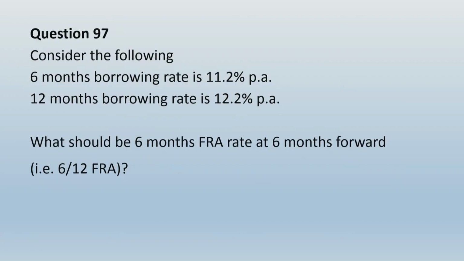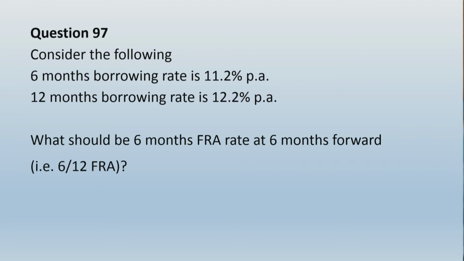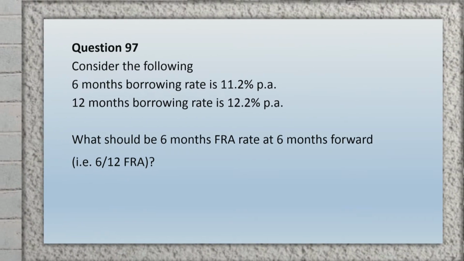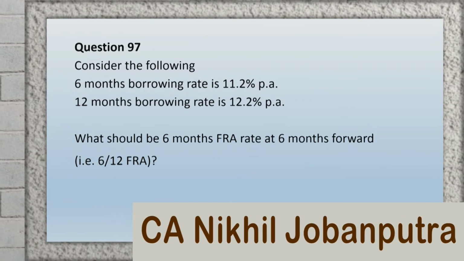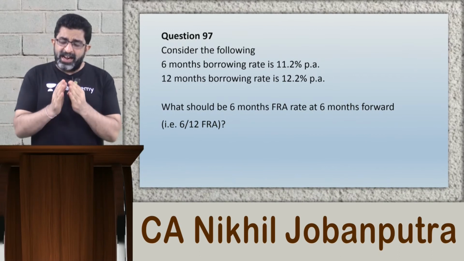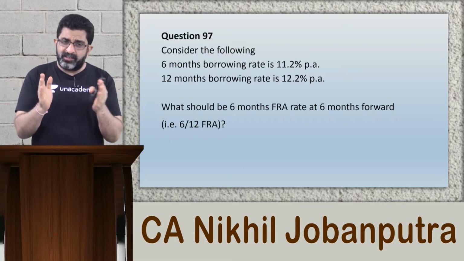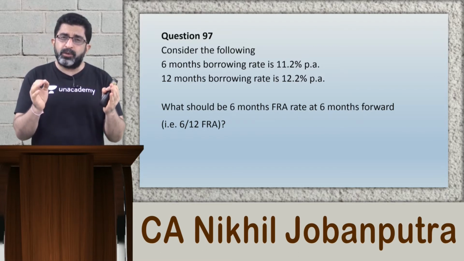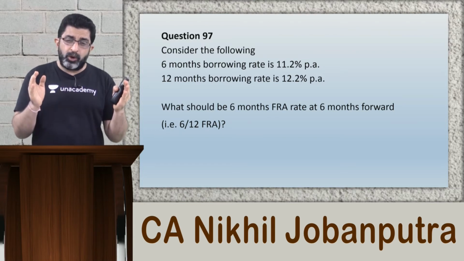This question says, consider the following: 6-month borrowing rate is 11.2% per annum, 12-month borrowing rate is 12.2% per annum. What should be the 6-month FRA rate at 6-month forward, that is 6 by 12 FRA? Before you solve this question, it is important that you have clarity about what the question is exactly asking you and what it is exactly informing you. Have you noticed that the question has given two different interest rates? One is the borrowing rate for 6 months and one is the borrowing rate for 12 months.